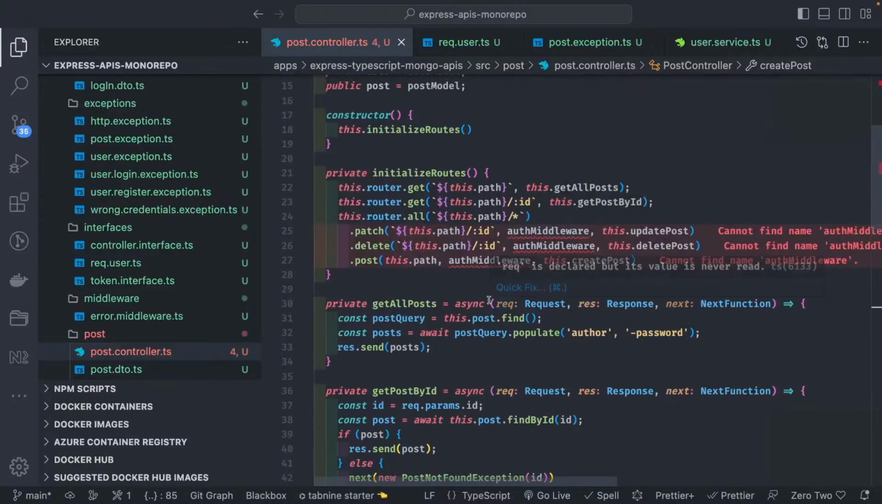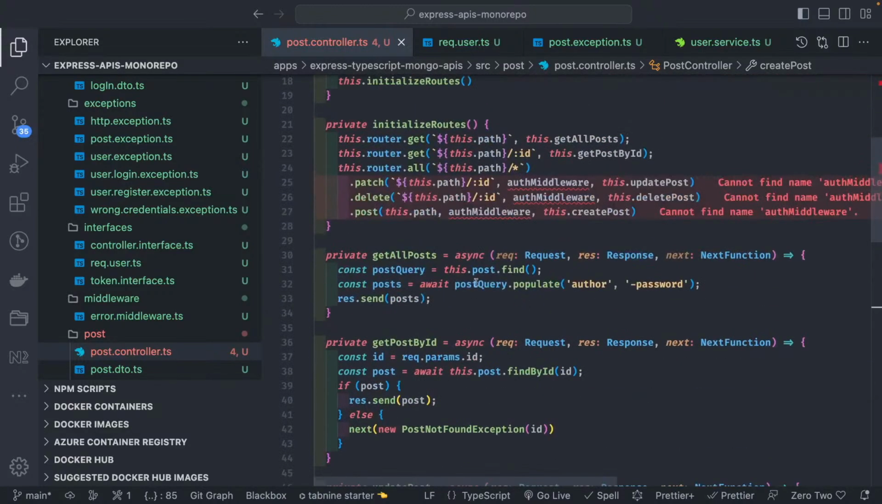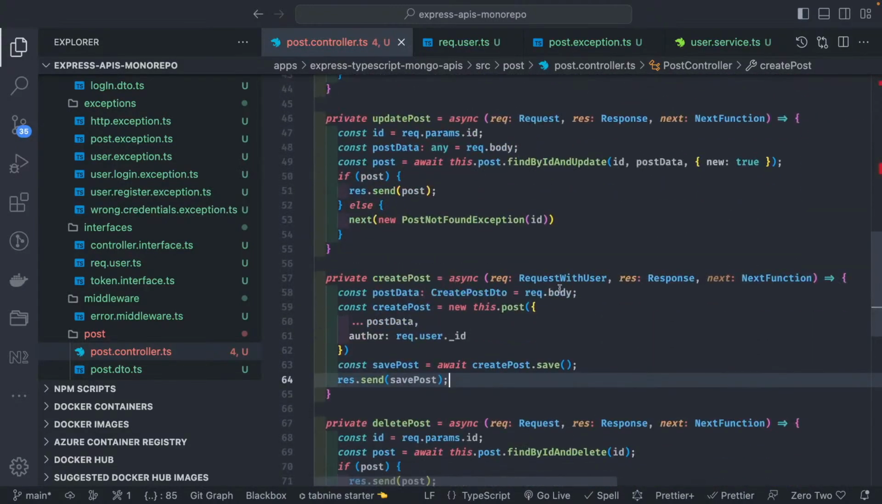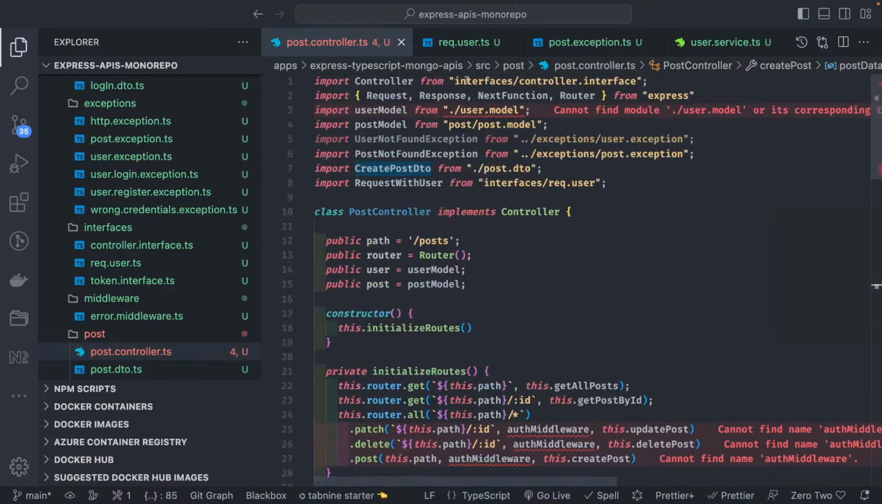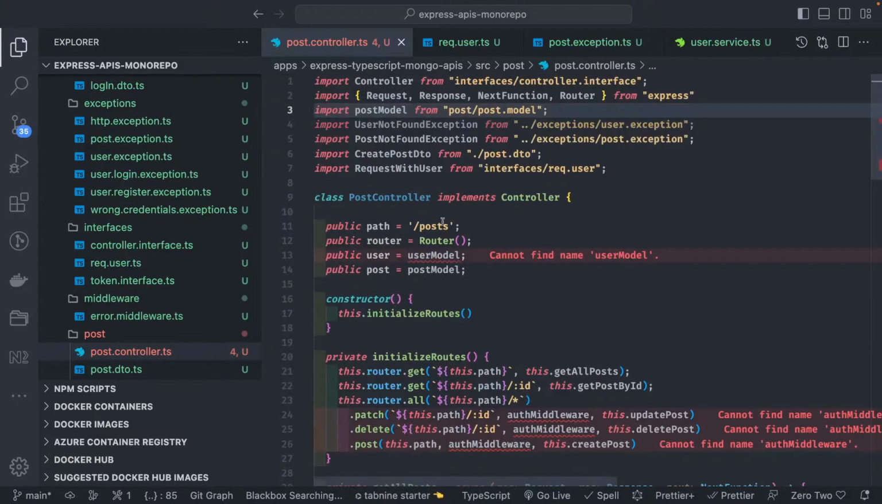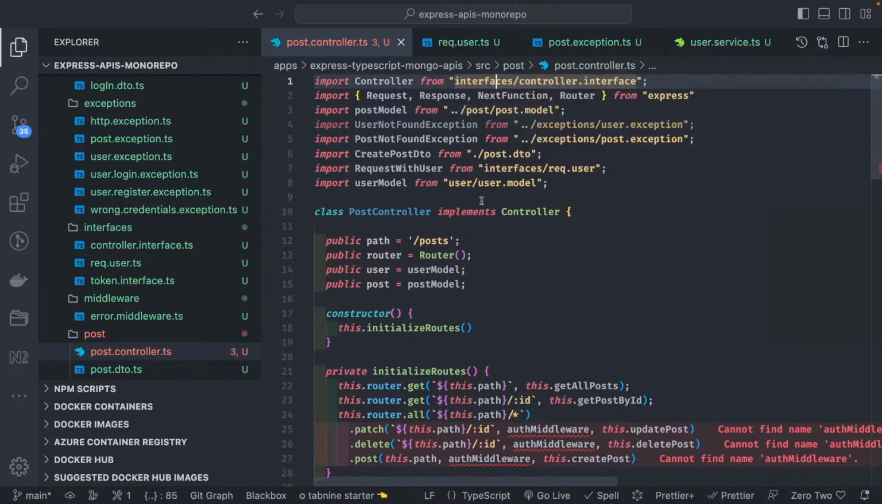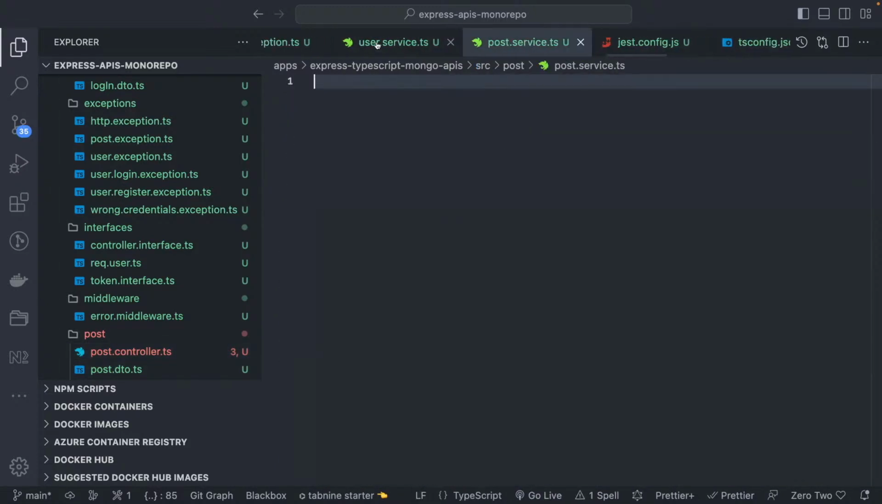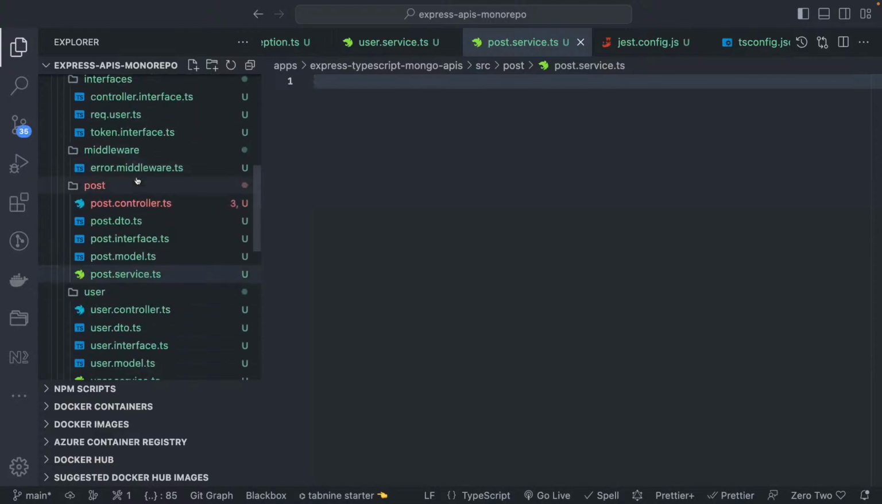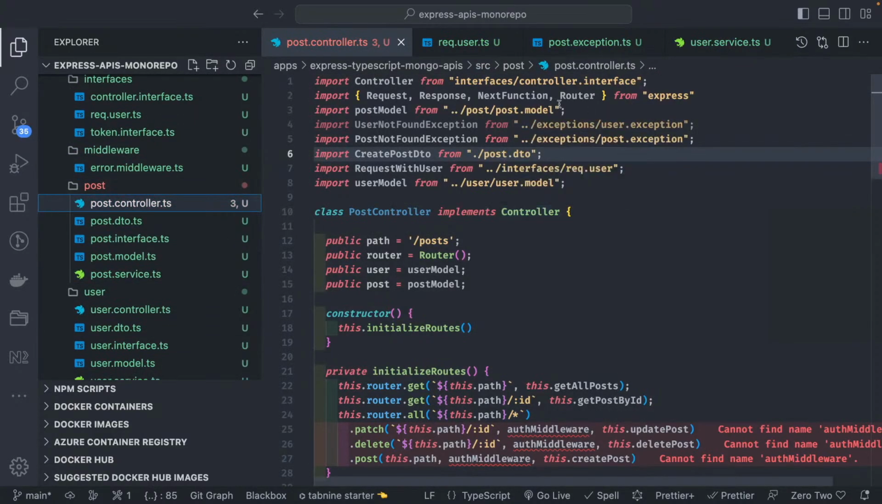Auth middleware, now we will create auth middleware. What is auth middleware here? Create post, let me just see. Okay, now we are going to create auth middleware. We need to fix the path, otherwise our compiler will complain. So this is our post controller, all the paths are fixed. Now we are going to create middlewares.